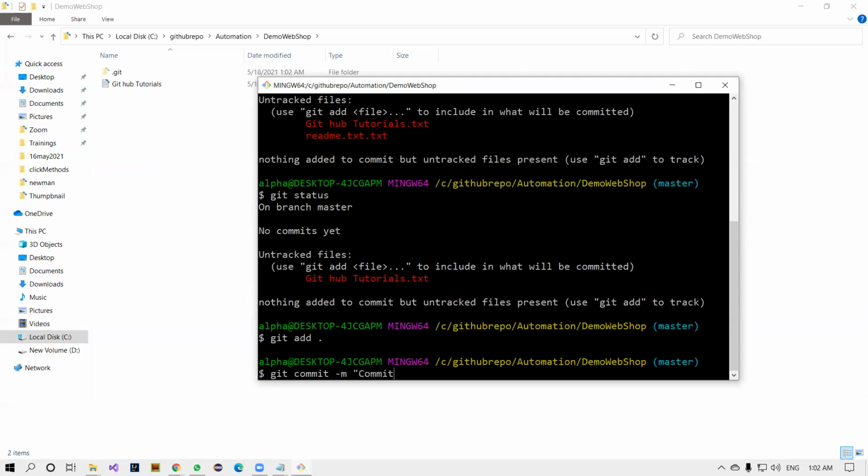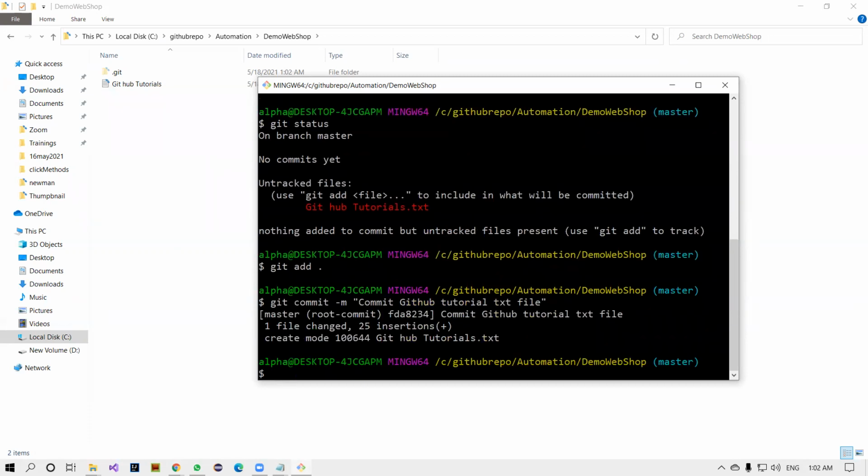Give some proper message, guys. You have to give a proper message for any kind of files you're adding to your repository. Commit GitHub tutorial txt file, in double quotation marks, and enter. Right. See, look at this one. Commit GitHub tutorials txt file. This is committed. Fine.